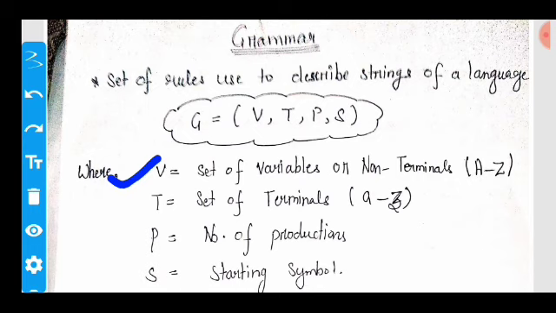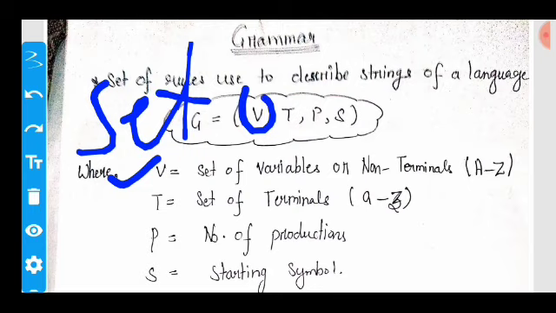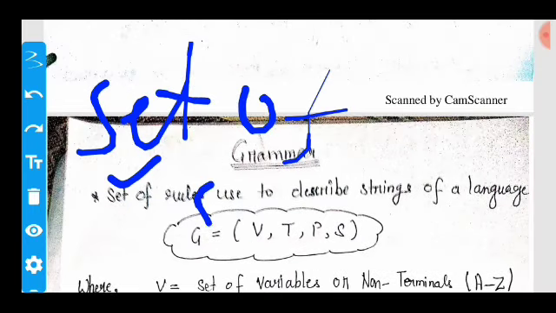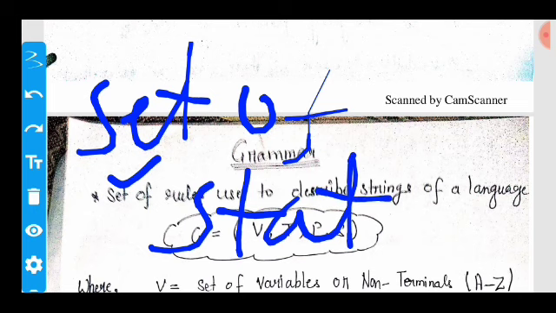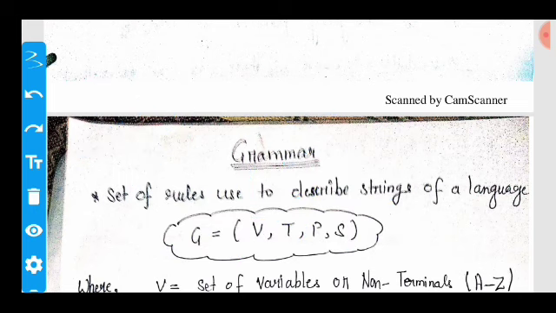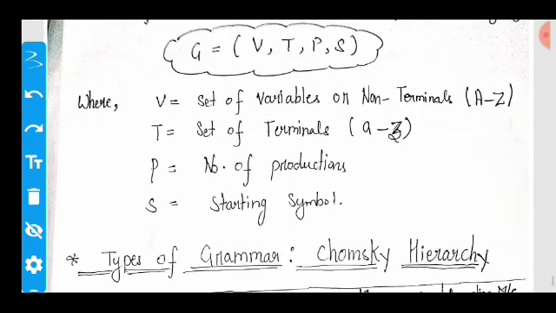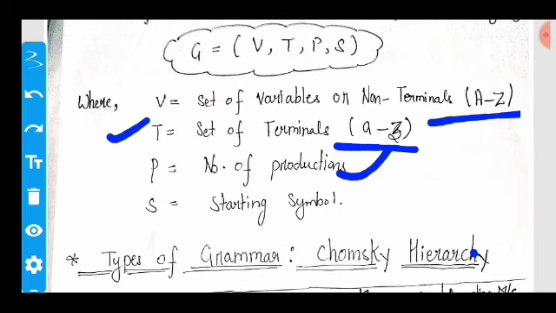Sometimes it is also called the set of states. It is represented by uppercase alphabets, and T is your set of terminals. It is represented by lowercase letters. Now move on. P represents your set of production rules and S represents your starting symbol.